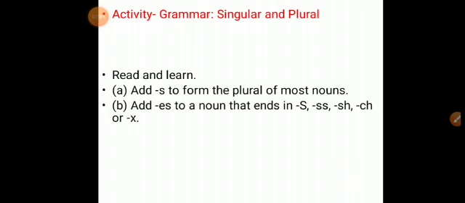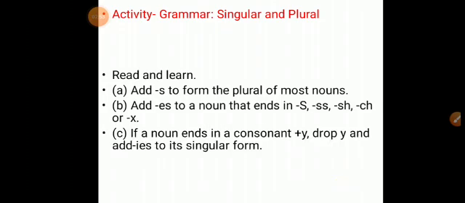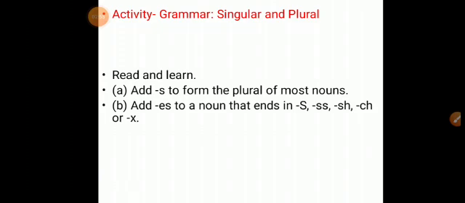Which word is going to end in s, ss, sh, ch or x? For all those words we will add es to make the plural form.